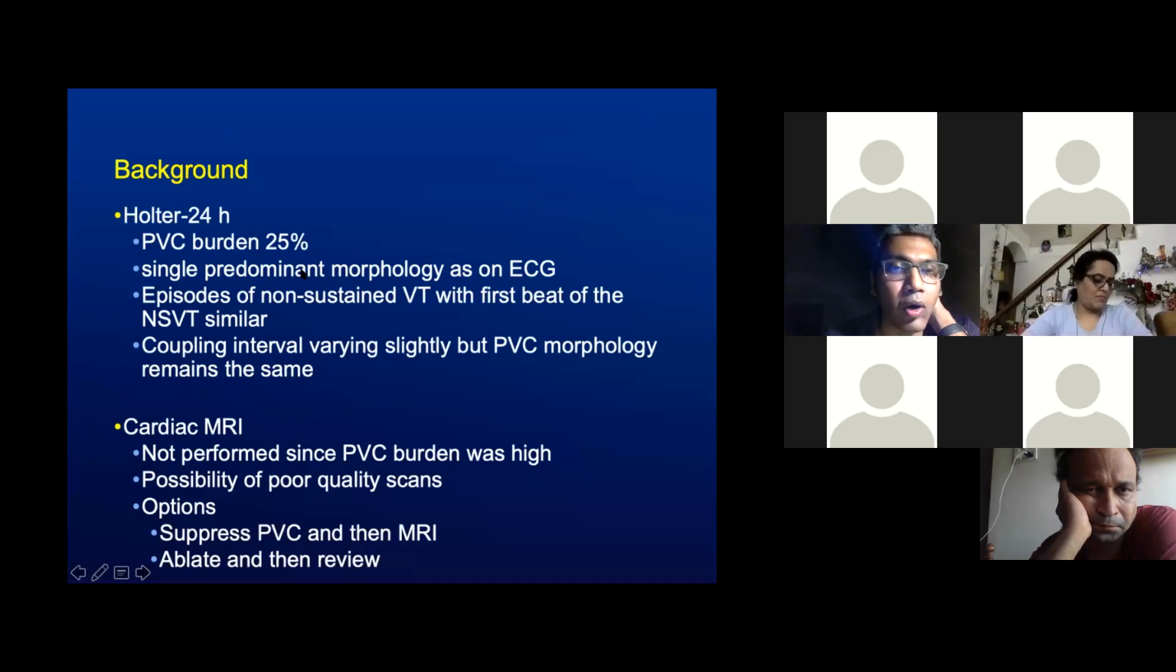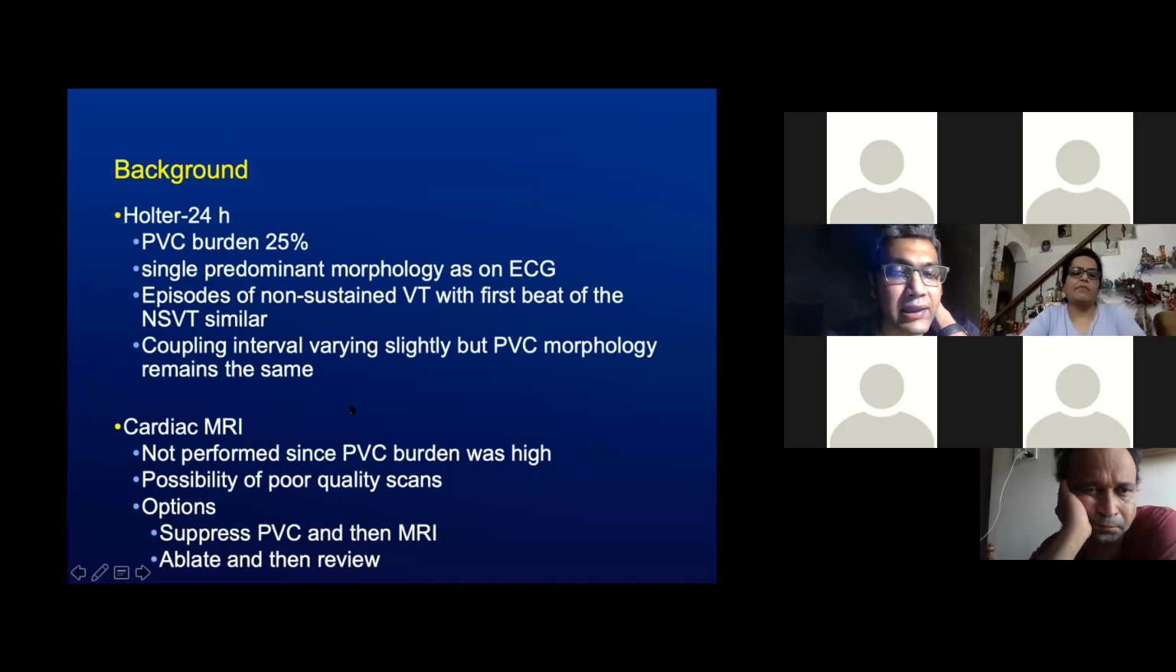We performed a Holter. On the Holter, the PVC burden was 25%. There was a single predominant morphology, which was seen as on the ECG. Episodes of non-sustained VT were also noted, with the first beat of the non-sustained VT similar to the PVC, which was seen on the ECG. The coupling interval varied slightly, but the PVC morphology remained the same.